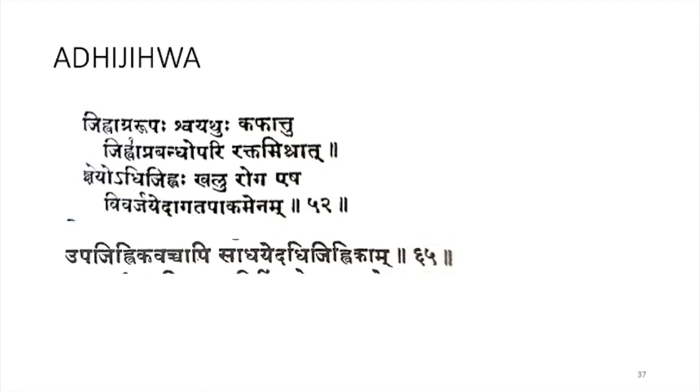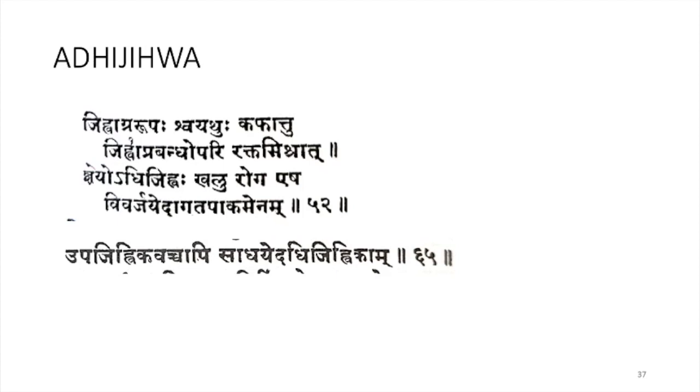Jihvagra Rubaha Kshvayaduhu Kafatu Jihva Prabandhobari Rekta Misrat Neyo Adijihva Khalu Rokha Esha Vivarjayeda Agada Pagamenam. So Jihva agra rubaha kshvayaduhu, there is a swelling, formed by kapha. Jihva prabandha upari rekta misrada, kapha mixed with rekta, getting vitiated, will cause this disease.